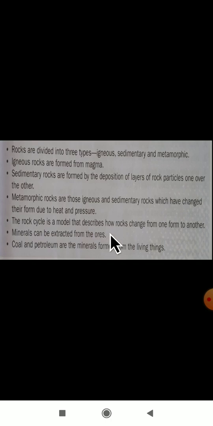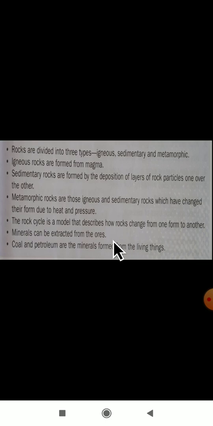Then what is a rock cycle? The rock cycle is a model. It is a model that describes how rocks change from one form to another. For that we call it a rock cycle.